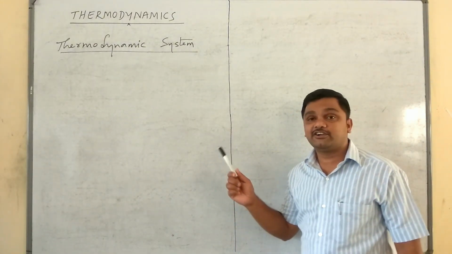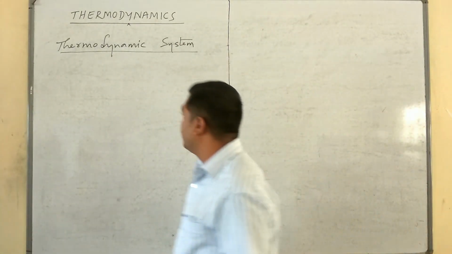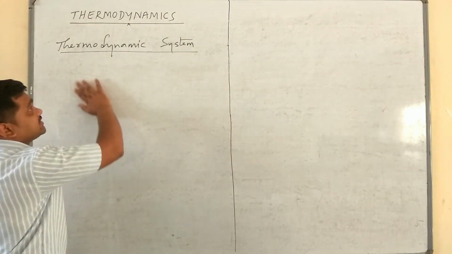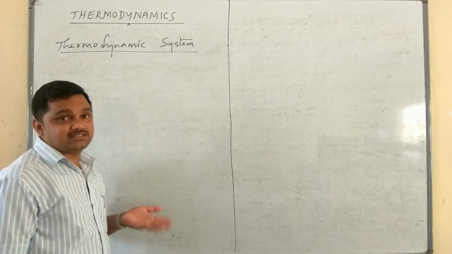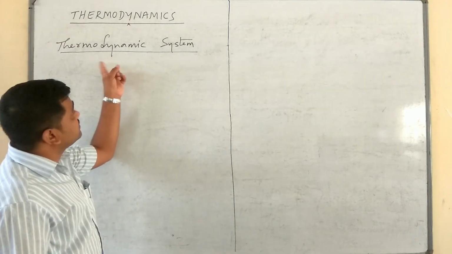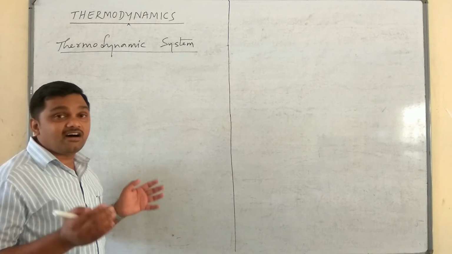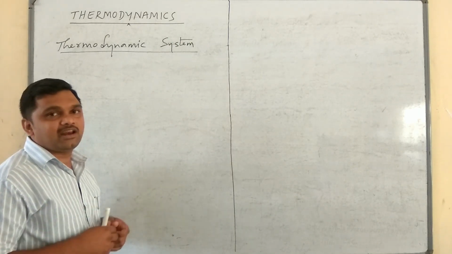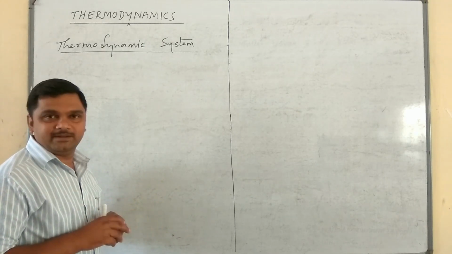In this class, let's continue the thermodynamics with thermodynamic systems. In the last class, I discussed the definition of thermodynamic systems and also the definition of surroundings. A thermodynamic system is a region containing a large number of atoms or molecules within a real or imaginary boundary.